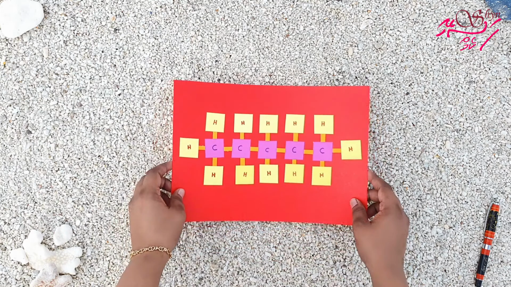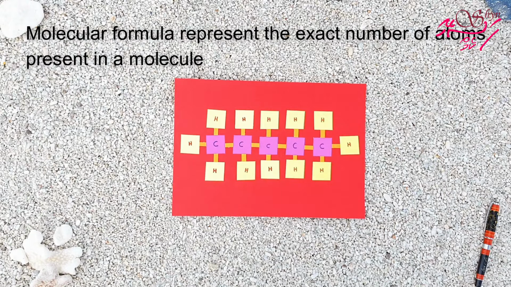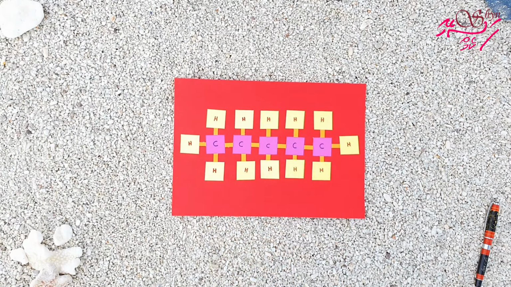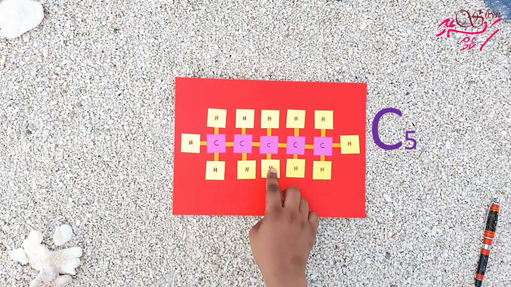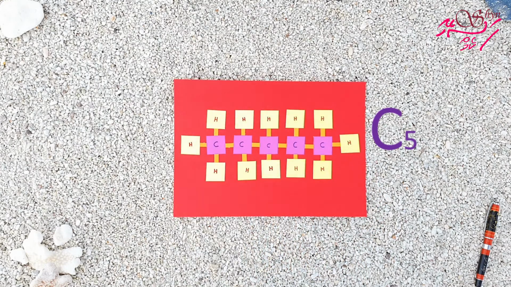In previous lessons, we have learned to draw structural formula of alkanes by looking at their molecular formula. So today, let's look at the below structures and write their molecular formula. Structure 1. Molecular formula represents the exact number of atoms present in a molecule. So let's count the atoms. We have 1, 2, 3, 4, 5 carbon atoms, so C5. And 1, 2, 3, 4, 5, 6, 7, 8, 9, 10, 11, 12 hydrogen atoms. So it's C5H12.